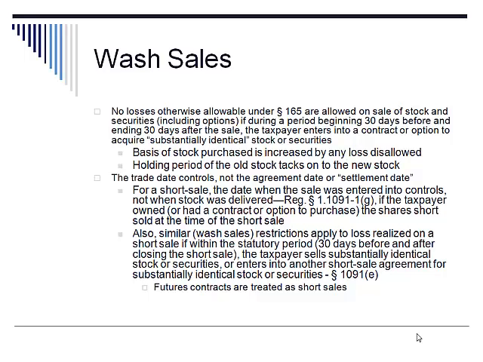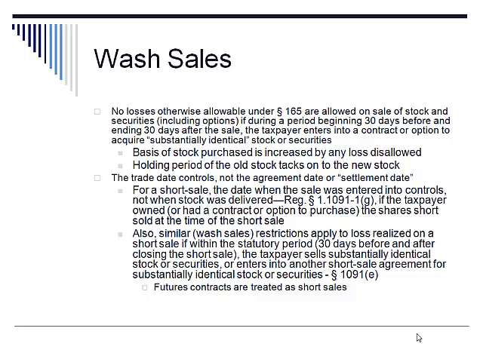Obviously, this rule is meant to prevent taxpayers who are sitting on a stock with a built-in loss from selling it, recognizing the loss, and then buying it right back within an approximate period of time.